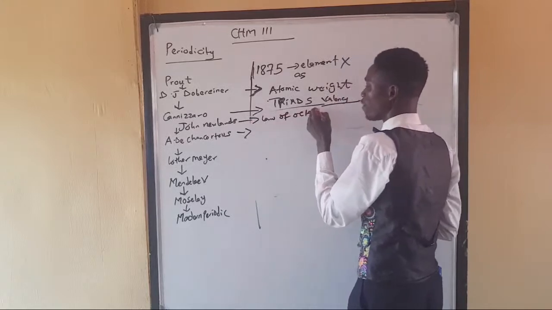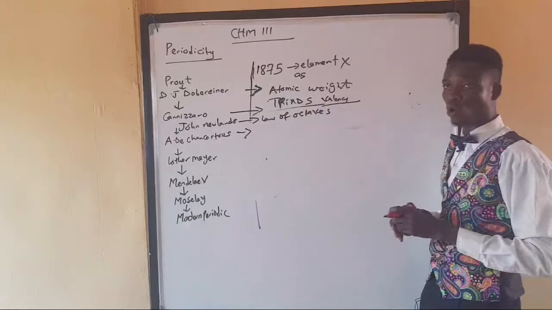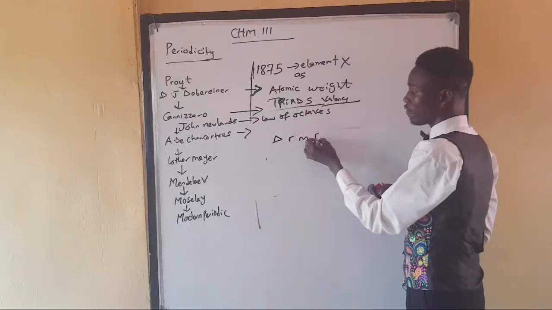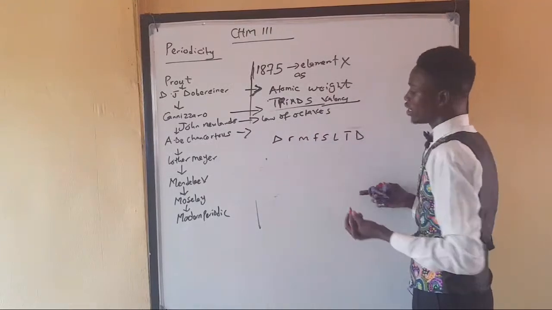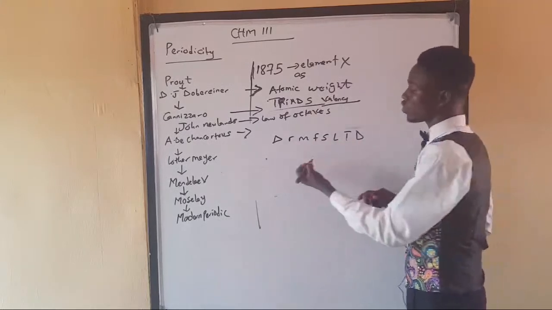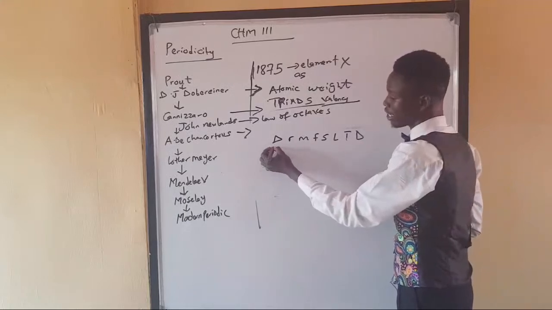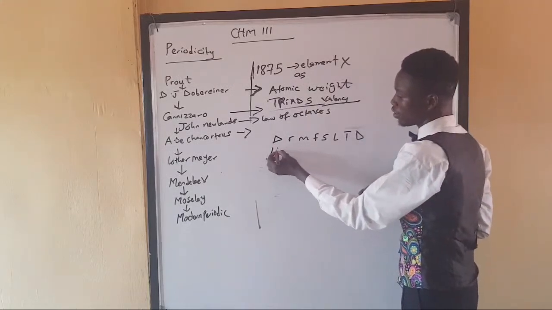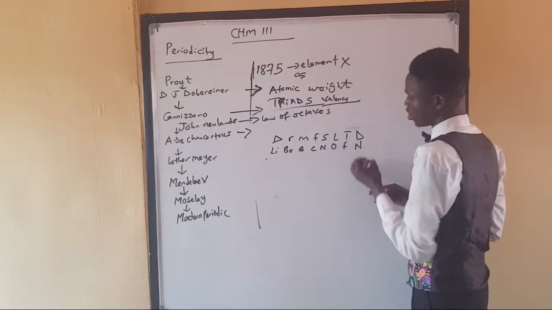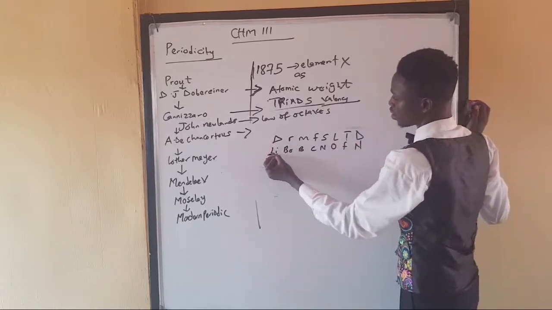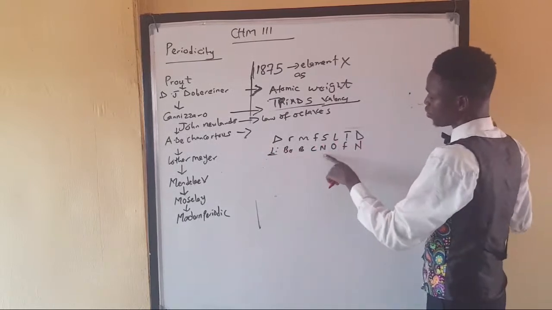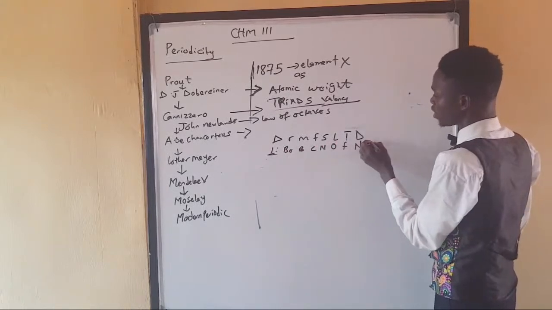If you are familiar with music, you will know that there's something we call octaves in music. If you remember your notes: do, re, mi, fa, sol, la, ti, do. If you count 1, 2, 3, 4, 5, 6, 7, 8, this is an octave, octagon, 8. So if you start from a particular element, let's say lithium: lithium, beryllium, boron, carbon, nitrogen, oxygen, fluorine, neon. If you start from this, you count 1, 2, 3, 4, 5, 6, 7, 8. The next one you're going to see is sodium.